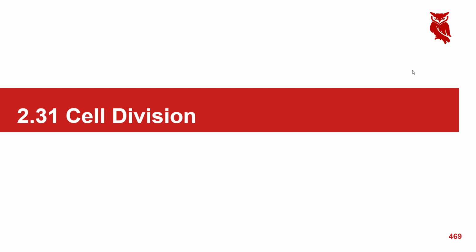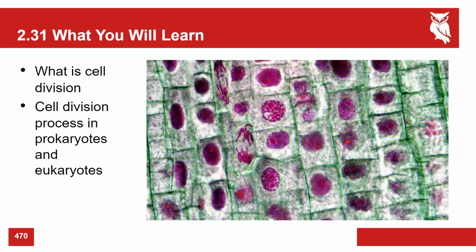Okay, so cell division is the process of cells dividing. There's an old joke in biology that cells are the only thing that can multiply and divide at the same time. The joke is because that is how cells multiply, by dividing. They grow and divide indefinitely. So in this section, we're going to talk about what cell division is, and then the processes in prokaryotes and eukaryotes. What's the difference between those two things?